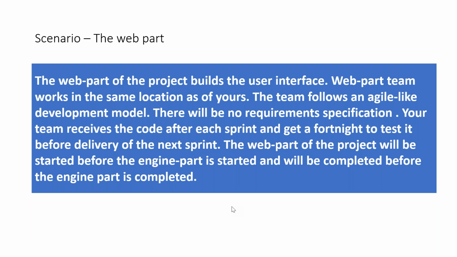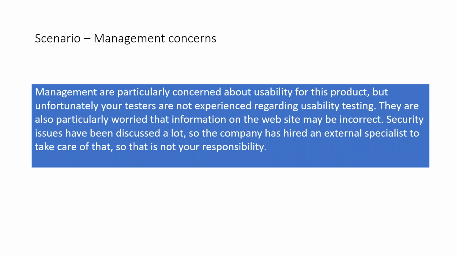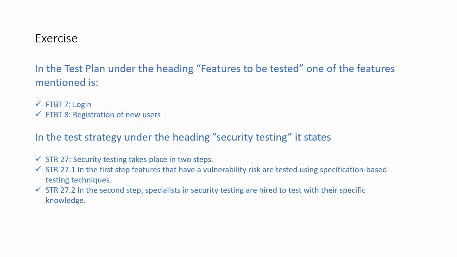The only issue here is that the UI part will be scheduled to start early and end early, whereas your engine part will start a little later than the web part and also end a little later. We have already discussed that. And management wants this product to be done with great quality. The usability testing issue has already been mentioned, and security testing has been mentioned, where an external guy came here. Also accuracy is very important for your management. So you have already planned using this scenario in the last exercise.